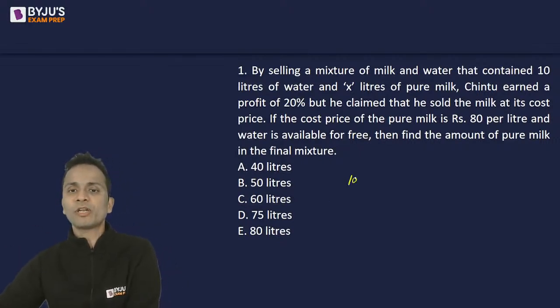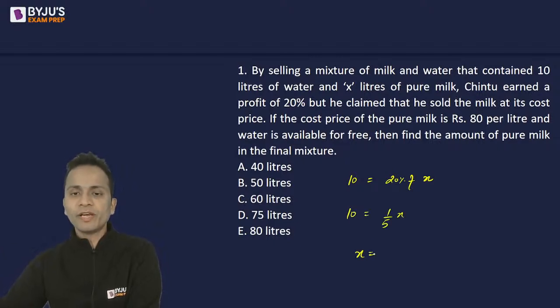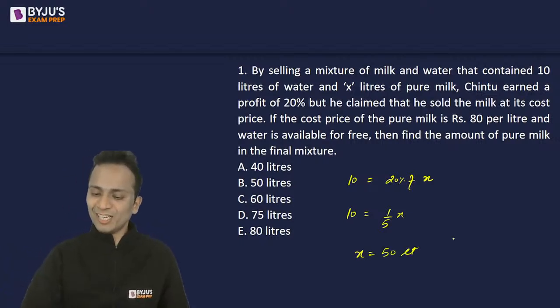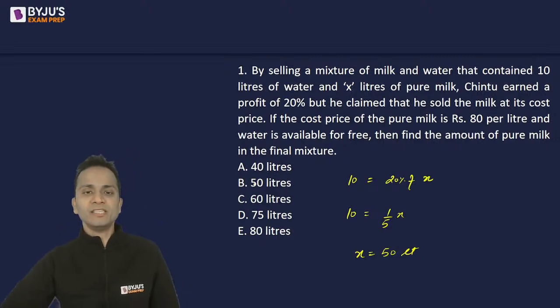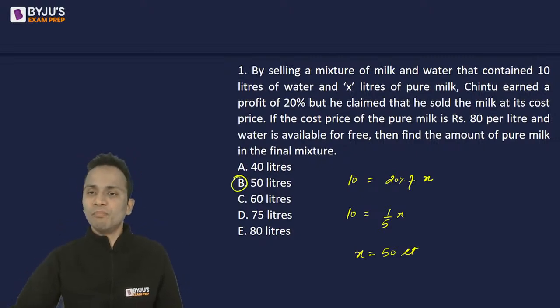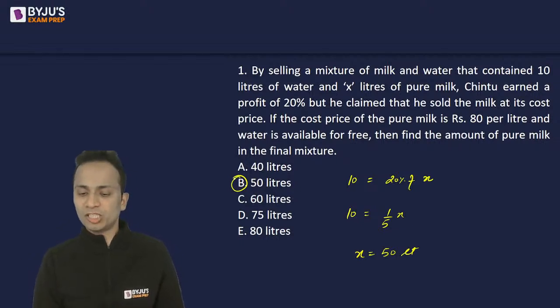Now here the quantity of water is 10. I can equate it to 20% of the quantity of milk. So 10 is equal to 1 by 5 x. The value of x will be equal to 50 liters. So the answer of this question will be 50 liters. That will be the quantity of milk in the final mixture.